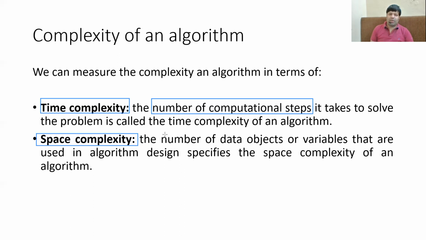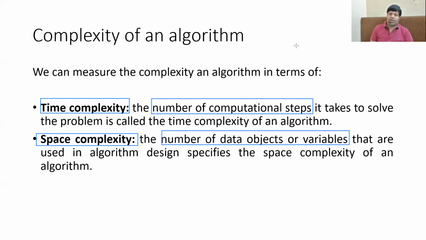Space complexity, on the contrary, is the number of data objects and variables that we are going to use in a program. So when you design an algorithm, it is very difficult to improve any existing algorithm in terms of both the time and the space. Both of these cannot be achieved at the same time. There is a trade-off between the two. If you want to improve the time complexity of an algorithm, then you have to compromise on the space. And if you want to improve the space, then you have to compromise on the time.